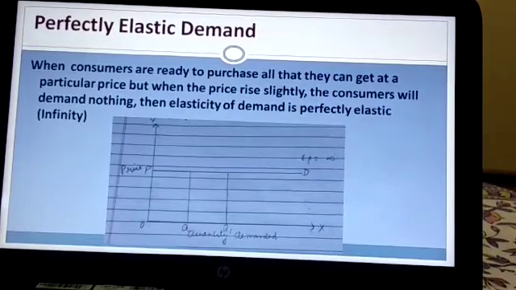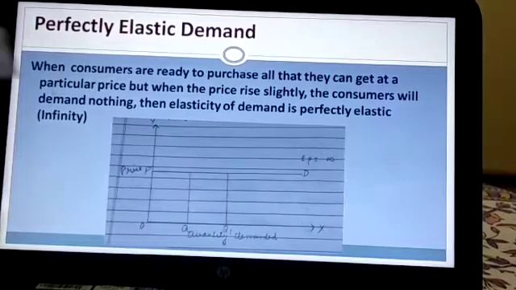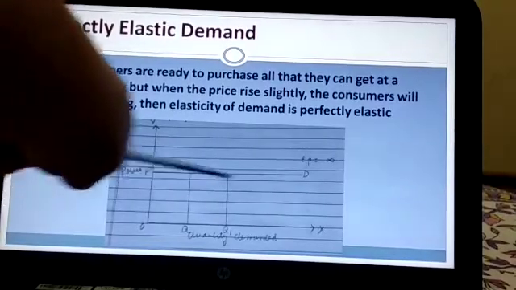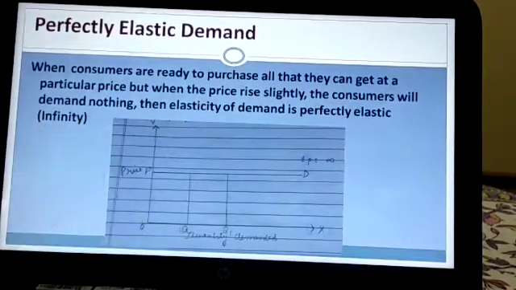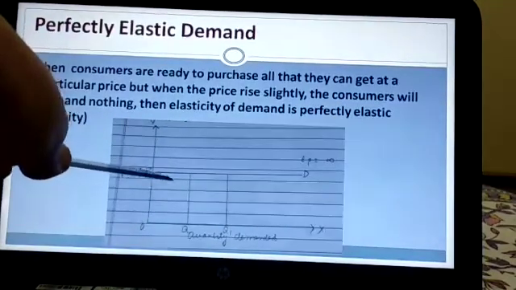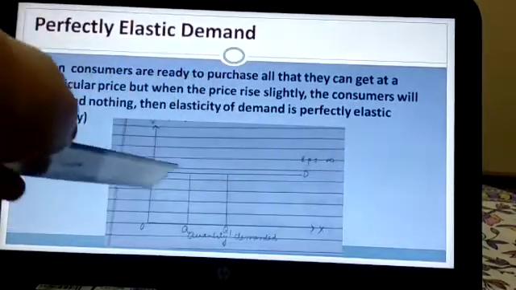Then the elasticity of demand is said to be perfectly elastic or infinity. You can see this diagram. This is the price P. Price and quantity demanded are plotted on the axes. At a particular price P, he is buying whatever he can get.